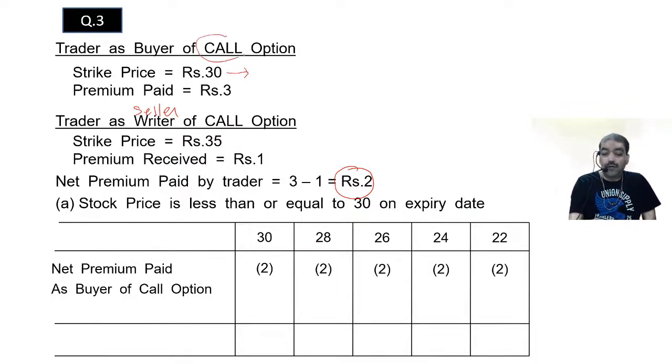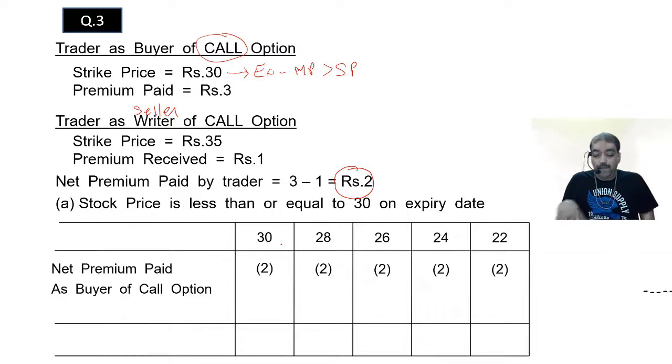Call option is always when it is on the higher side. It will be exercised when the market price is greater than strike price. But here is the market price greater than strike price? Answer is no. So I will not exercise the call option at all.